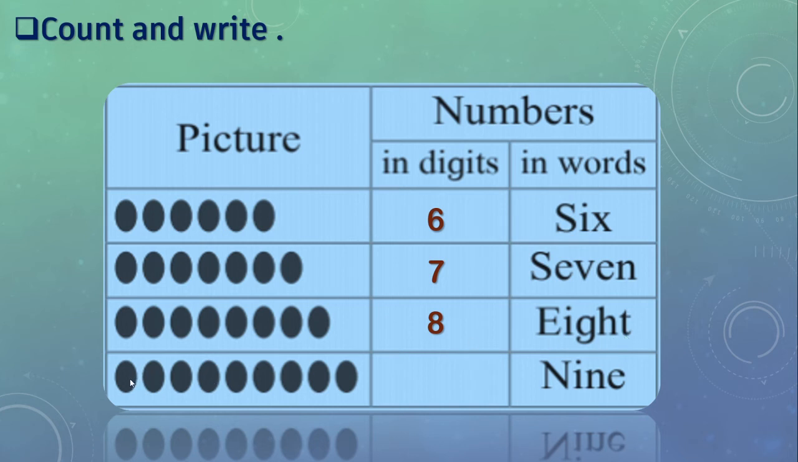And in the last row, here we can see, yes, 9 dots. And in digits, we'll write 9 like this. And in words, N-I-N-E, 9. Correct?